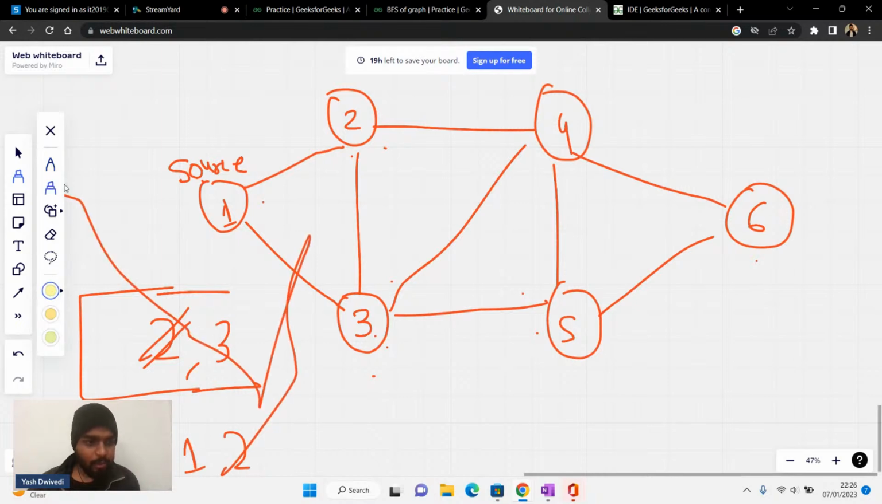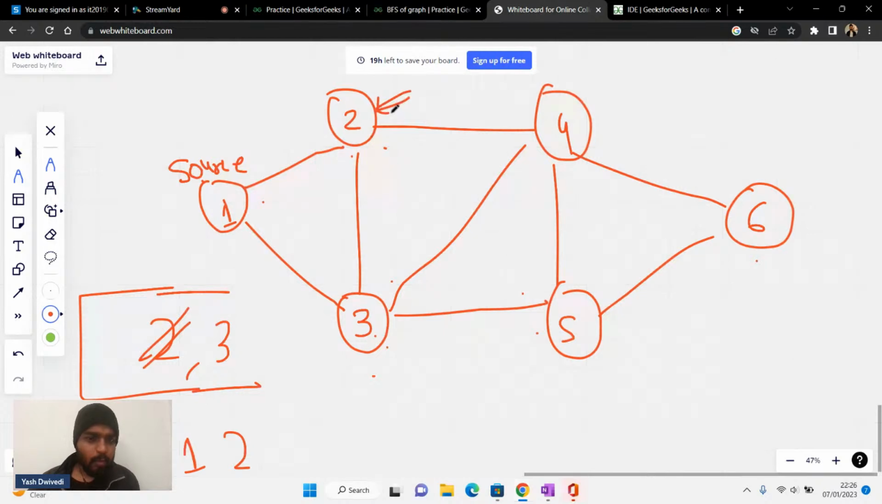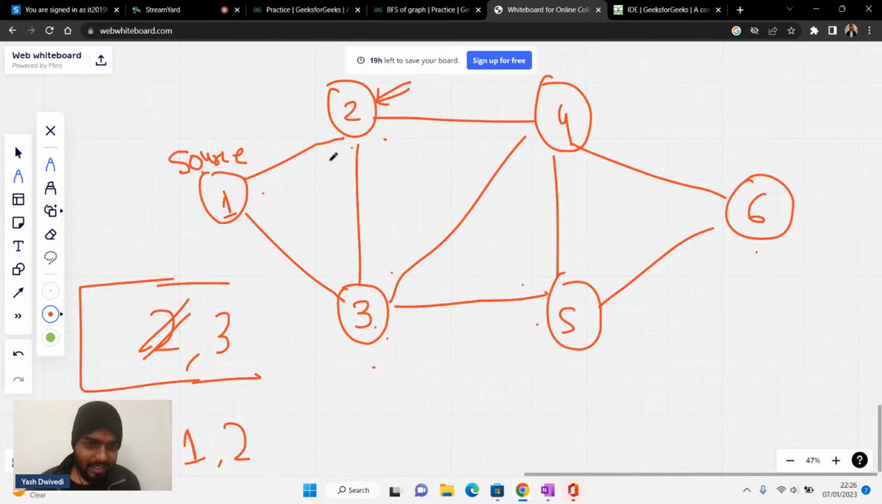Then from two, I will see which nodes are already visited or not visited. Is one visited? Yes. Is three visited? Yes, it is already visited. Then is four visited? I don't think four is visited, so I'll put four here. After that, the adjacency list of two is also done. Then I will move to the next index.